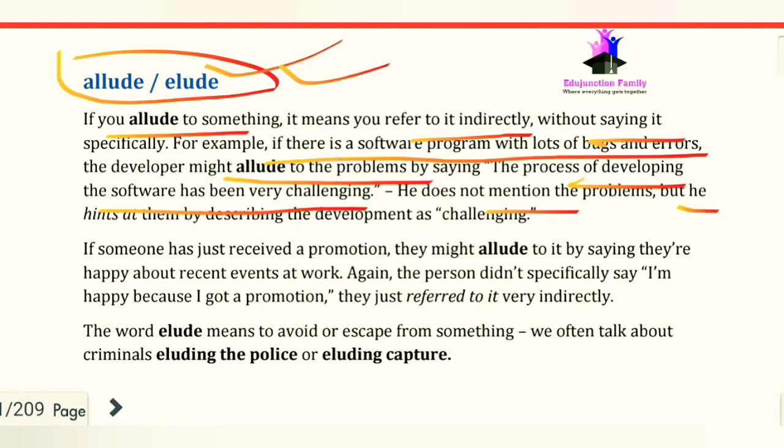Here he does not mention the problems, but he hints at them by describing the development as challenging.